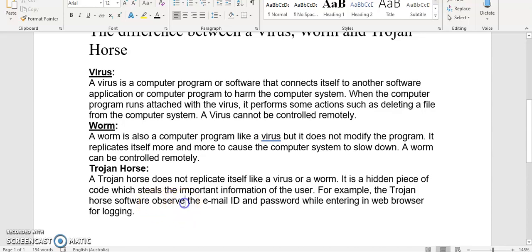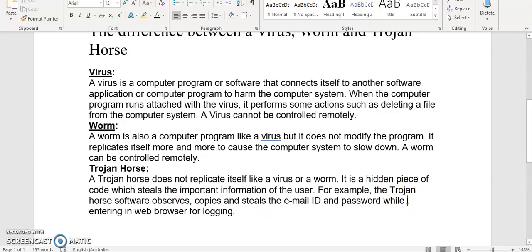So it's still one piece or type of software, observes, copies, and can steal or steals the email ID and password while,